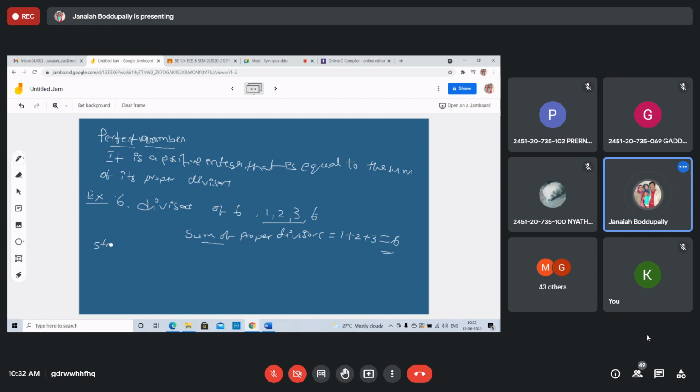Armstrong number. What else? You go to this counting. For example, 12, 28, check whether it comes. Consider strong number.